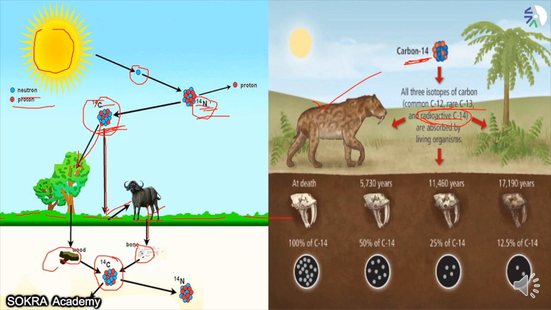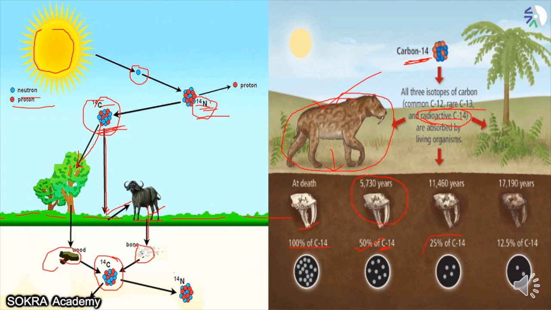If we find out this radioactive C14 is present only 50%, that means this animal died 5,730 years ago or before. If we find out this carbon 14 radioactive isotope is present only 25%, then we will say that this bone is 11,460 years old. And if we find out that it is only 12.5%, then we will say that this bone is 17,190 years old. So this process of studying the radioactive C14 is called carbon dating.